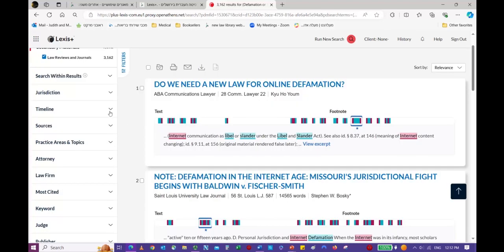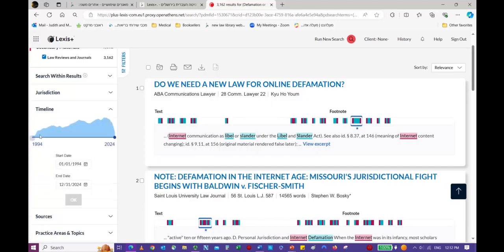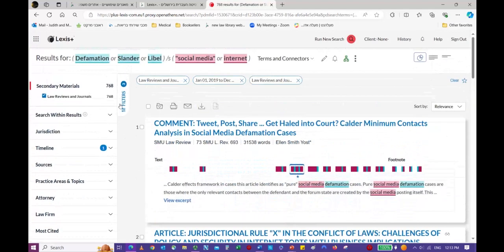First, let's limit by date. We'll open the timeline bar, and we're not really interested in 1994, so let's move the bar to 2019. So now we're searching for the past 5 years, and click OK. Now instead of 3,000, we have 768. That's still a lot of articles.